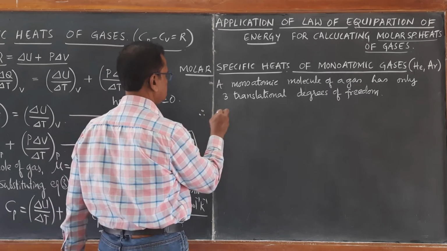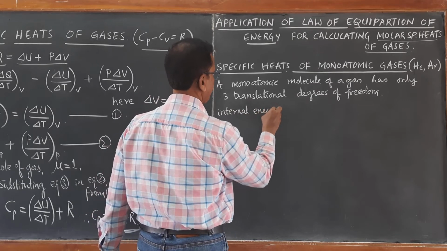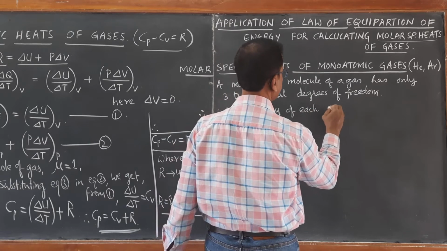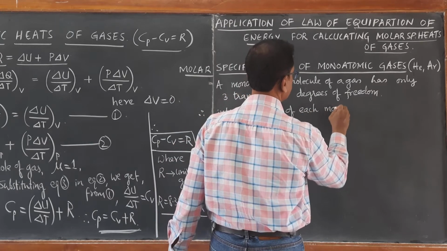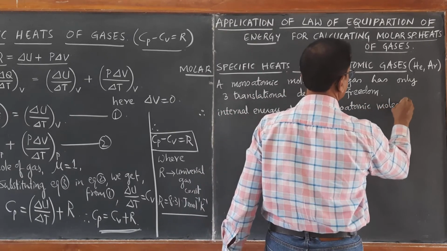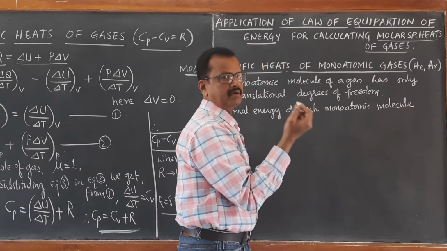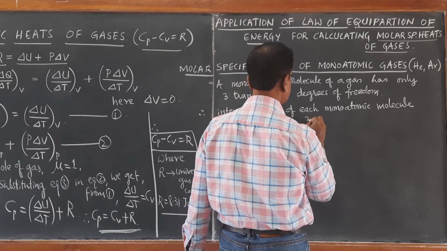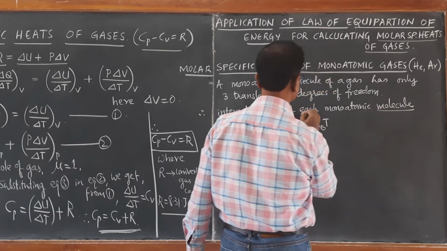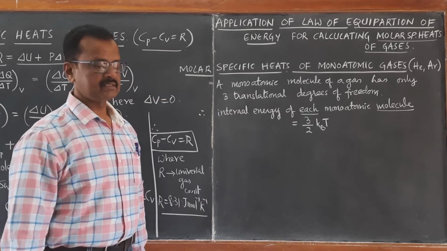Therefore, the internal energy of each monoatomic molecule is half kBT plus half kBT plus half kBT, so it becomes 3 by 2 kBT. This is per molecule, right?